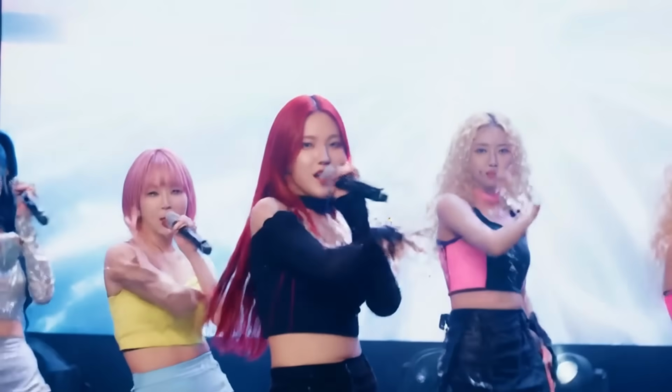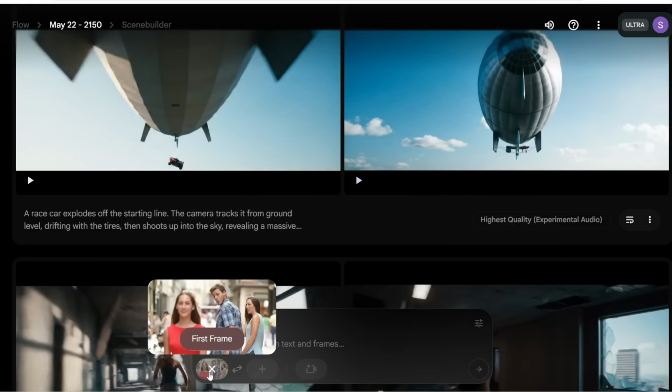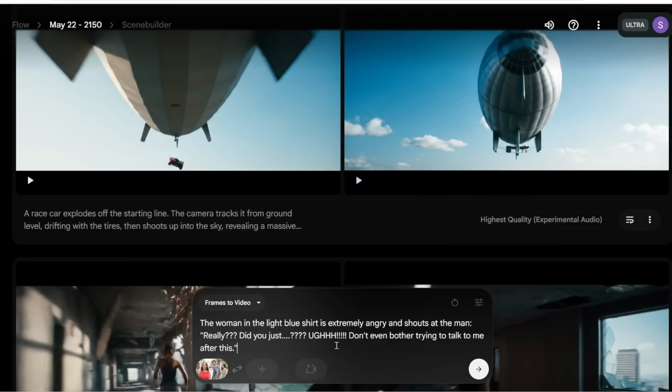Alright, so let's talk about this versus Veo 3. If you want to generate a video of someone talking, I would prefer this tool over Veo 3. First of all, for Veo 3, while you can upload an image as the start or end frame of the video, you can't actually get that person to talk. It's probably due to concerns over deepfakes and copyright.